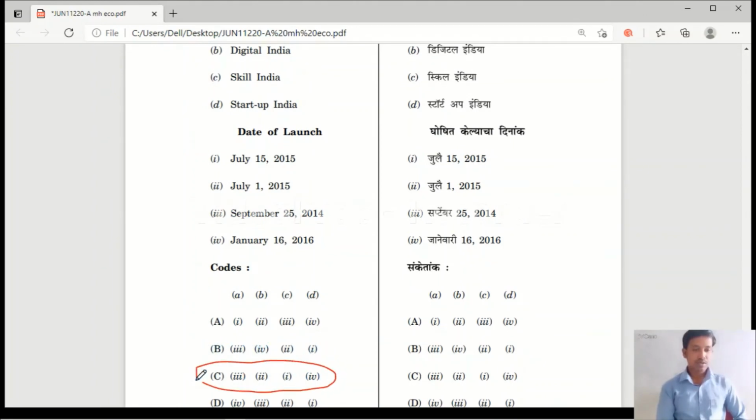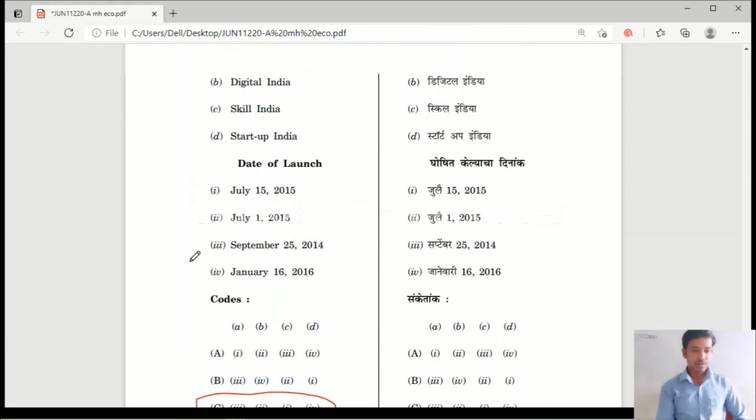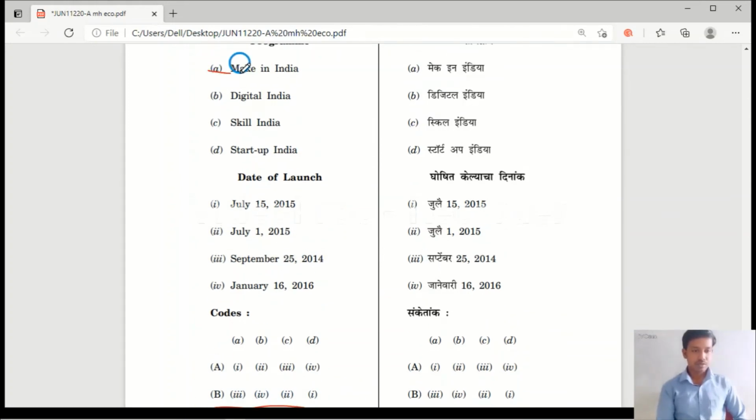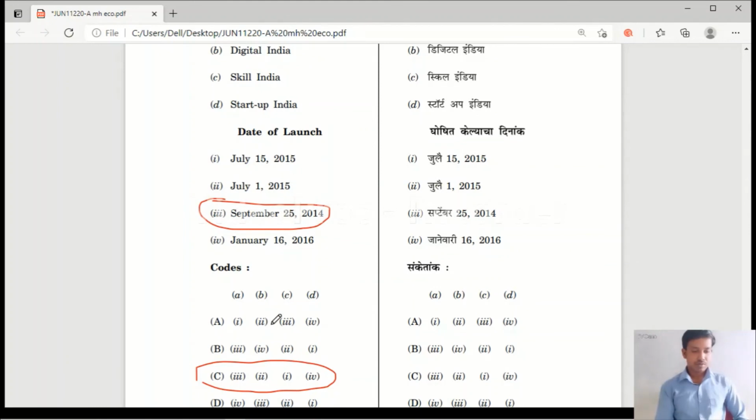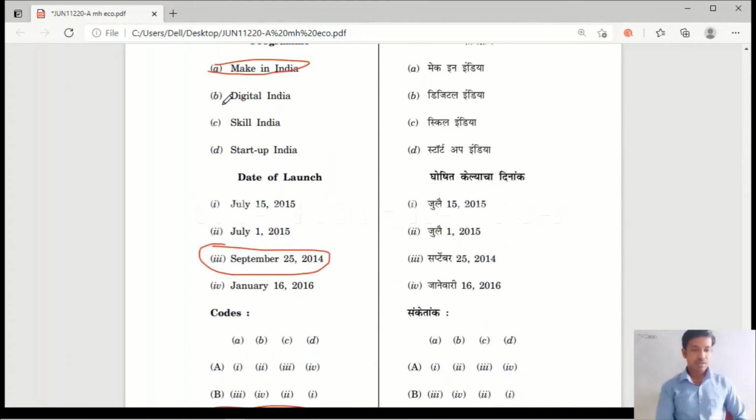Option C is the right answer. First one is 3. Make in India started on September 25, 2014. B is 2, Digital India.